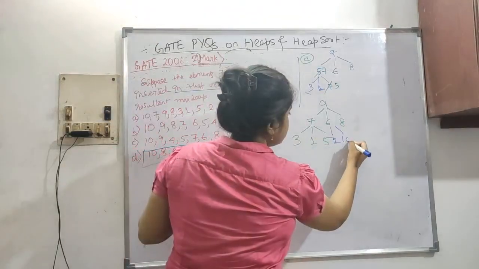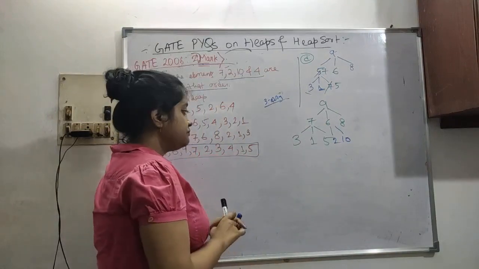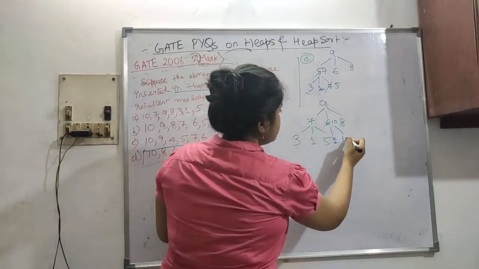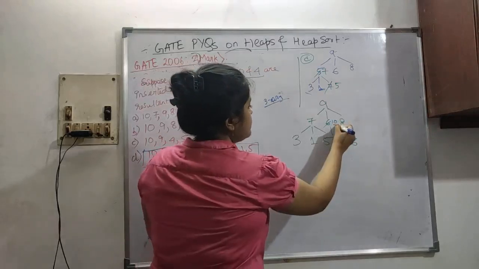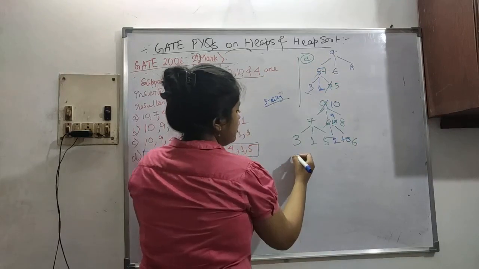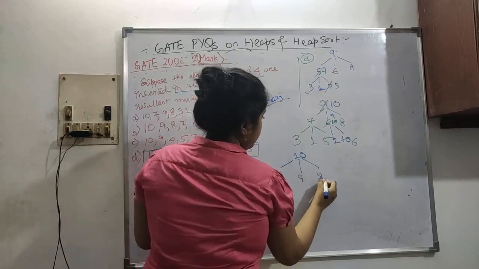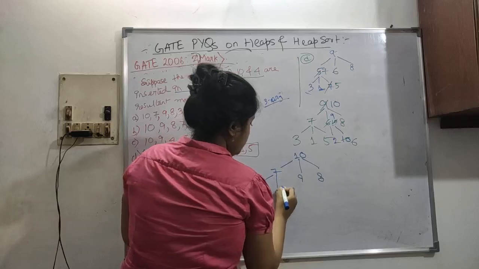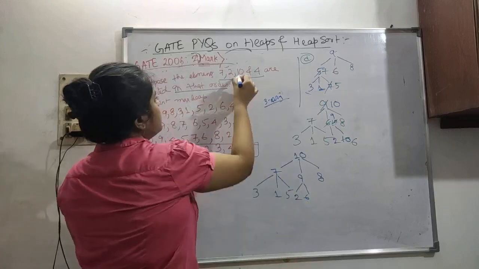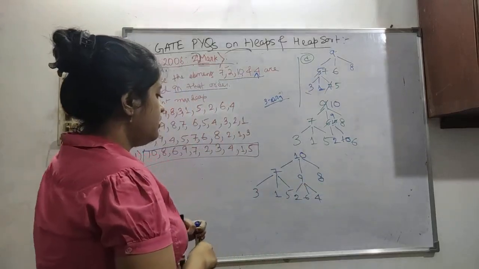Then 10. If 10 is inserted, 10 is greater than 6, so it fails the heap property. 10 will go up, 6 will come down. Again, 10 is greater than 9. So 10 goes up, 9 goes down. So our next tree is 7, then 9, then 8, 3, 1, then 5. 9 has got 2 children, 6 and 2. Now 10 we have done, then 4. 4 is less than 9, nothing to do. This is our correct tree.